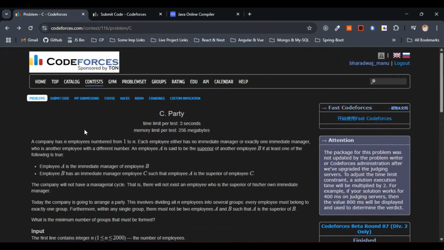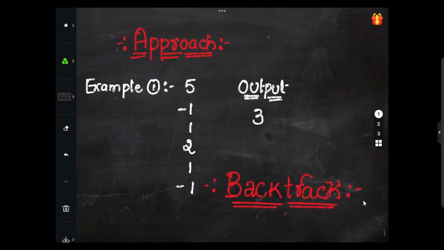I hope the question part and the input output part is completely clear. Now let's hop into the approach part. Let's go with the approach, followed by the complexities, and then let's write the code, right? So first, as usual, let's go with the approach. I have considered the same first example that they have given in the question, right?